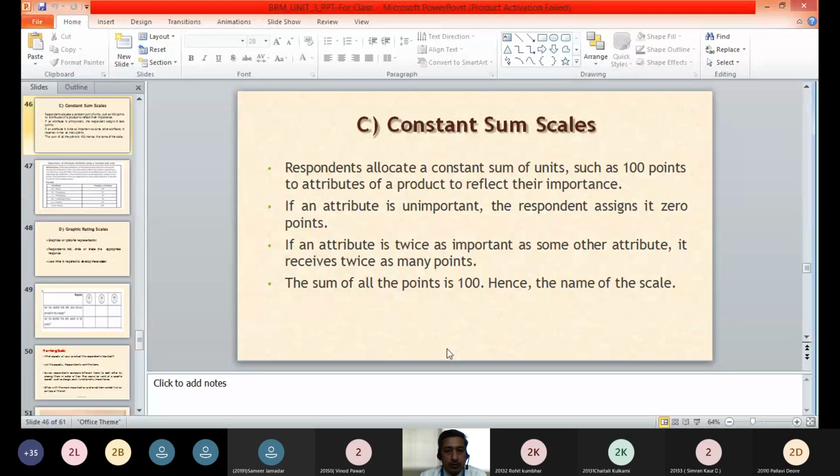Is it understood, this constant sum scale? Any query in the constant sum scale? No, sir. No, sir.